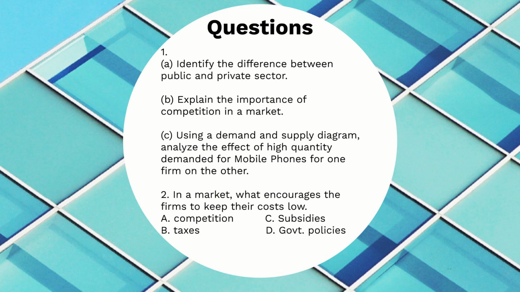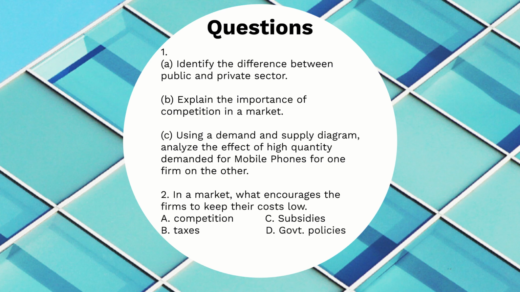4 marks. Using a demand and supply diagram, analyze the effect of high quantity demanded for mobile phones for one firm on the other. So what will the effect be on the other firm if there is high quantity demanded for mobile phones in one firm?